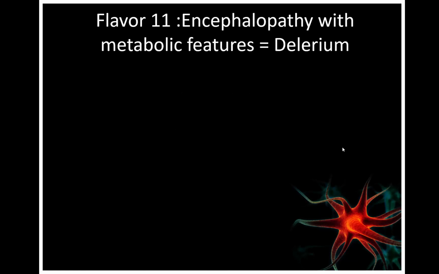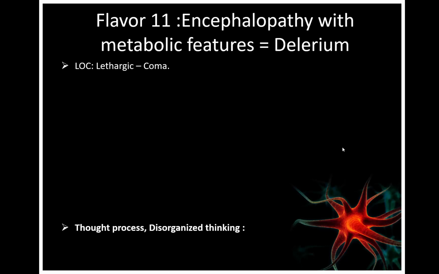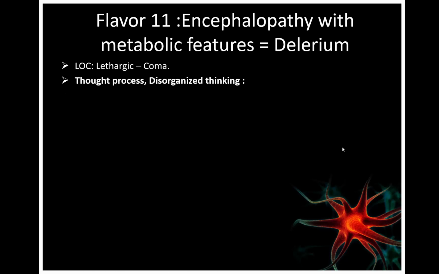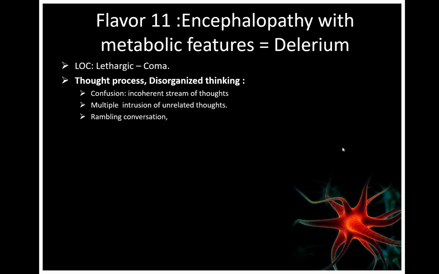Flavor number 11, which is very common, encephalopathy with metabolic features, which we call delirium. So the patient might have reduced level of consciousness, like lethargic, and they have disturbance in the thought process and disorganized thinking. And that might present as one of the following: either confusion and incoherent stream of thoughts, rambling conversation, like doesn't mean anything, or multiple intrusion of unrelated thoughts. So the patient will talk about one topic and then jump to another topic.